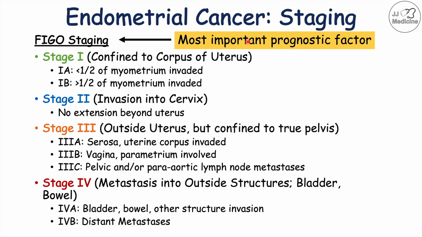And again, the most important prognostic factor is the stage of endometrial cancer. And again, type 1 endometrial cancer is oftentimes going to be identified in the lower stages, stage 1, whereas type 2 endometrial cancer is oftentimes going to be found in the later stages. So that's also another important point to note as well.